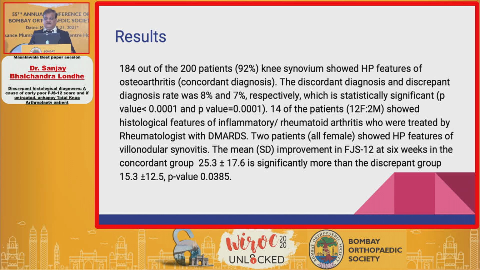So 14 of these patients, 12 female and 2 males, showed histopathological features of rheumatoid arthritis, whereas 2 patients, all females, they showed histopathological feature of pigmented villonodular synovitis. Again, the FJS-12 score at 6 weeks in concordant group was 25.3 plus or minus 17.6, as against in the discrepant group, which was 15.3 plus or minus 12.5. P-value is again significant because it is less than 0.05.